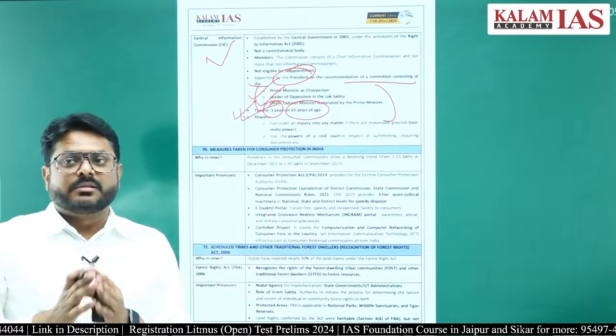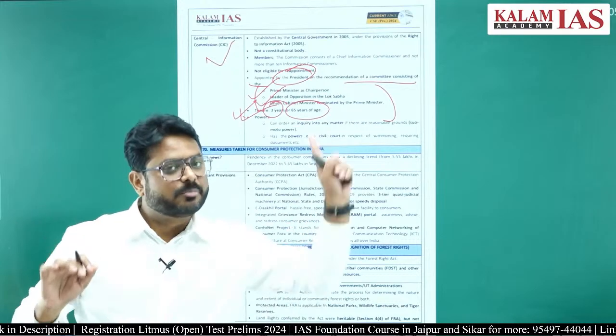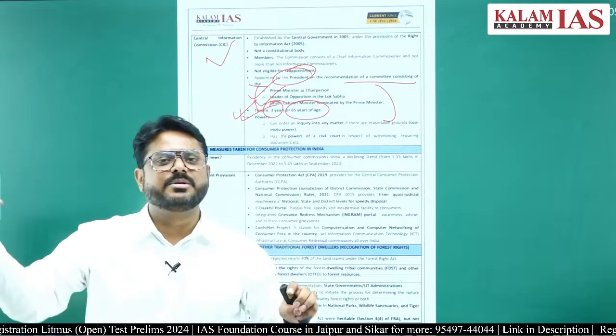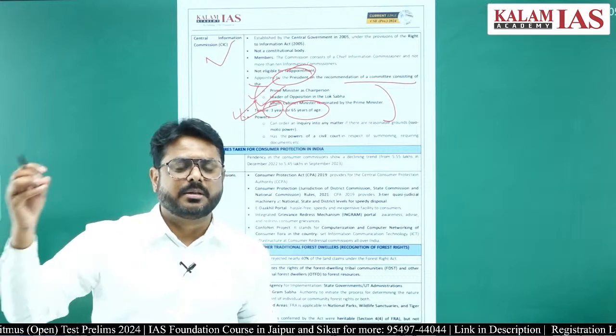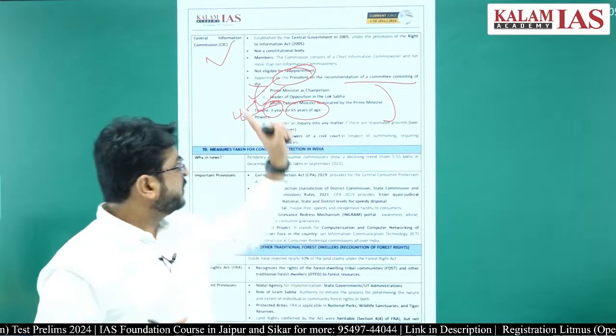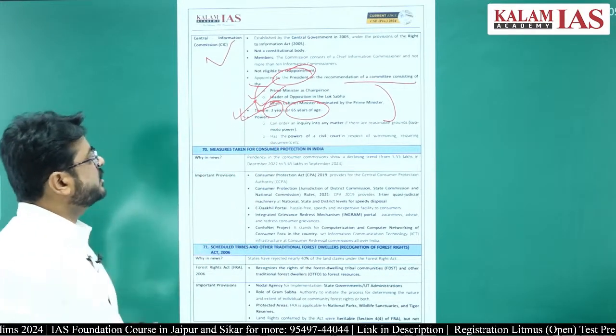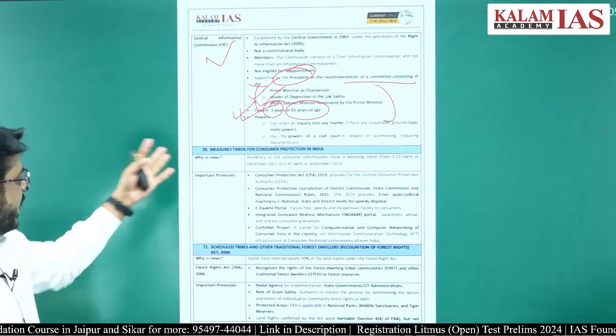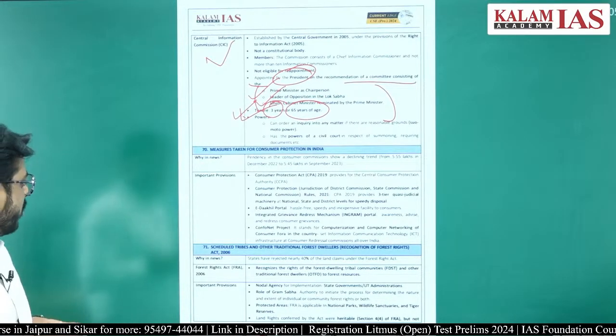Mostly the term is 5 years, right, but for the Chief CIC it is only 3 years. For example, the Election Commission is for 5 years, the Finance Commission is for 5 years, but CIC remains for 3 years only, just like the NHRC, right. Then measures taken for consumer protection, not much important.